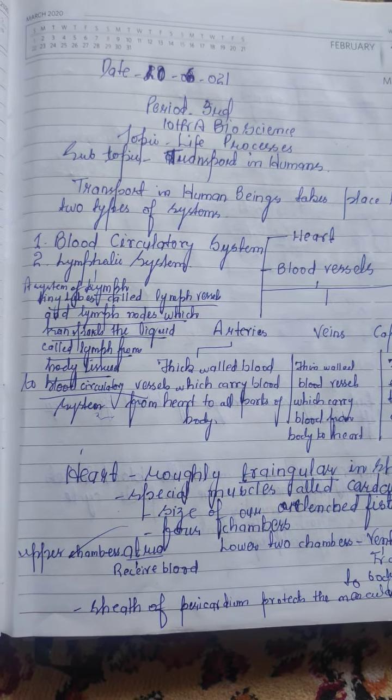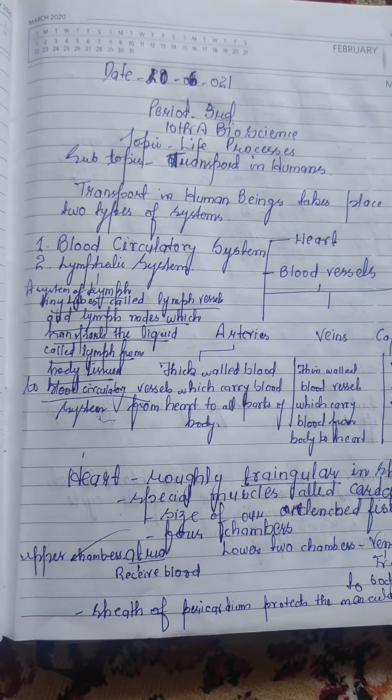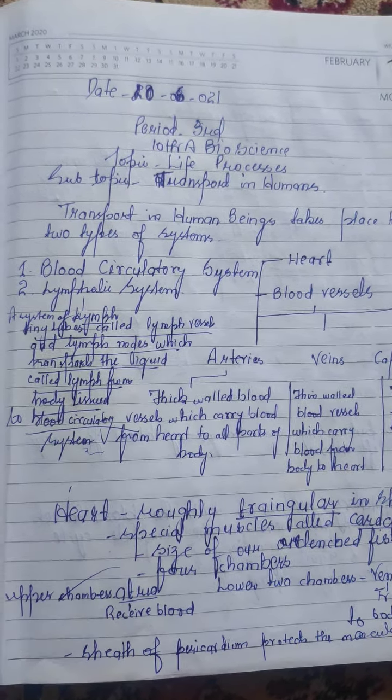As we discussed earlier, different systems like the respiratory system and digestive system. Now there is another life process that takes place in human beings, and that is known as transportation, and we will see how this transportation in human beings takes place.